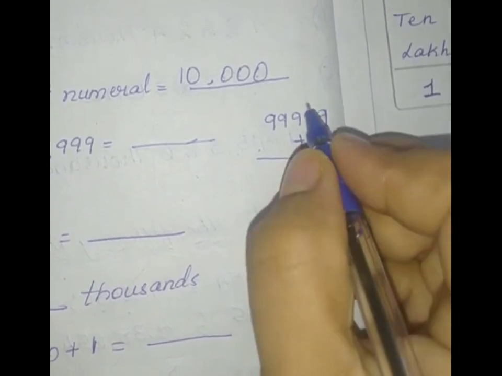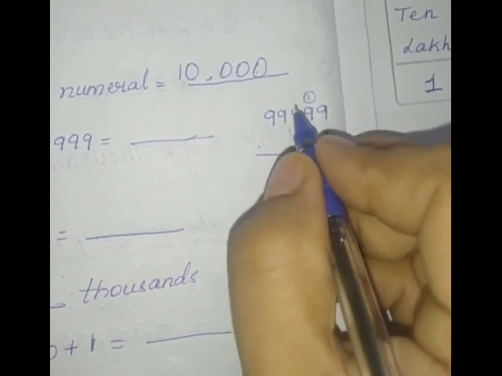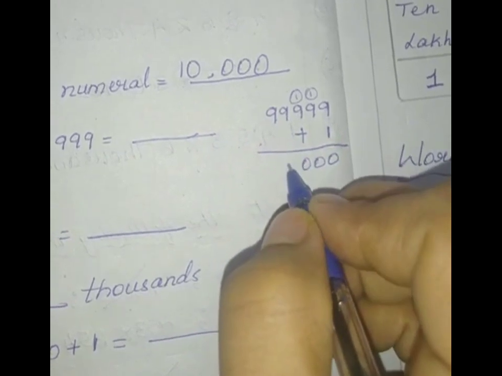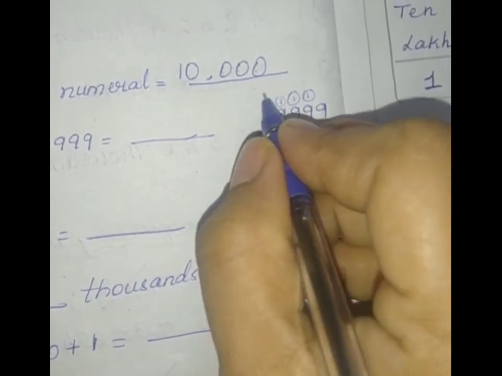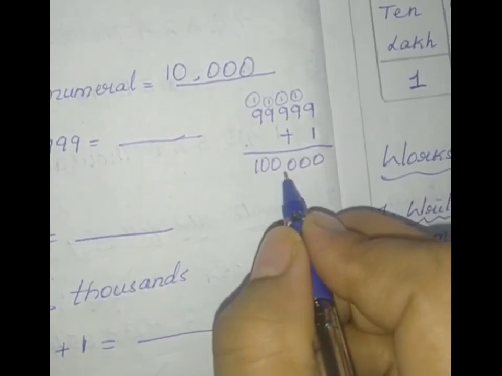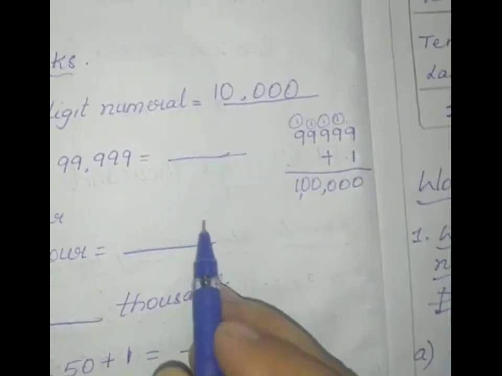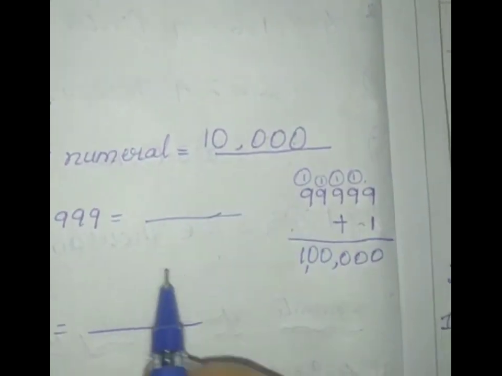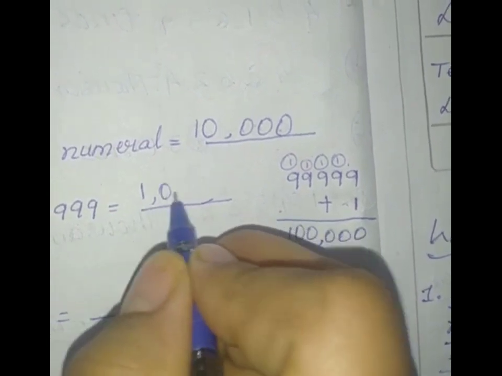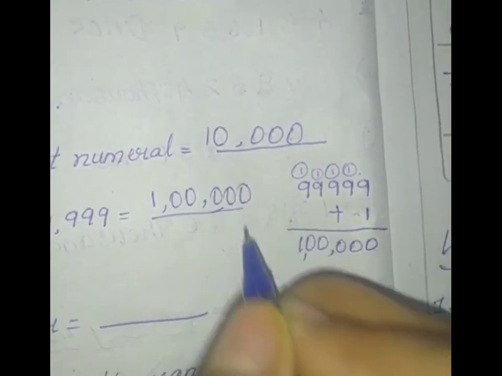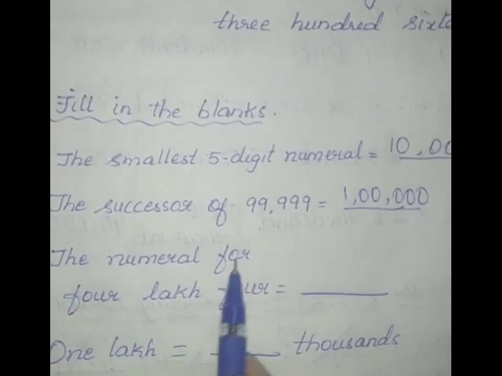So 9 plus 1, 10. 1 carries, again same thing repeats, 10, 10, again last is 10. So by adding 1 to 99,999 we get, children, 1 lakh.